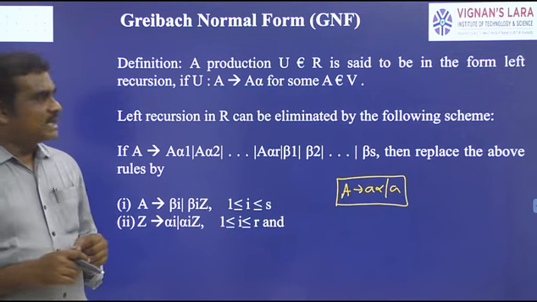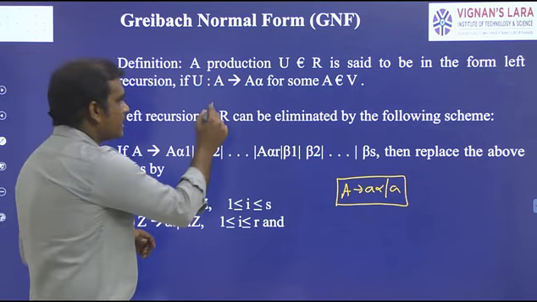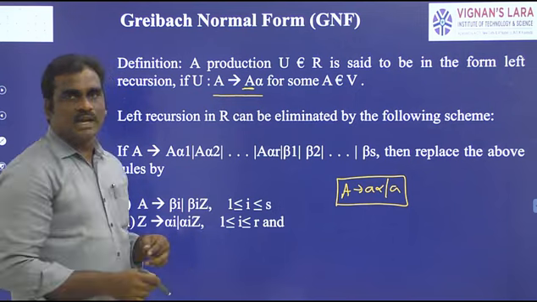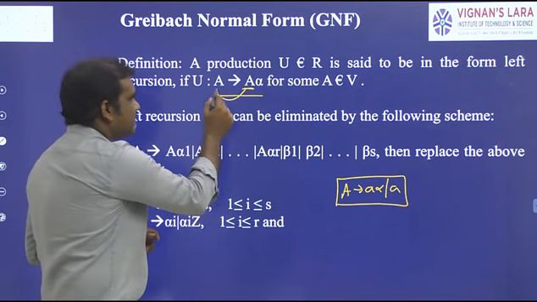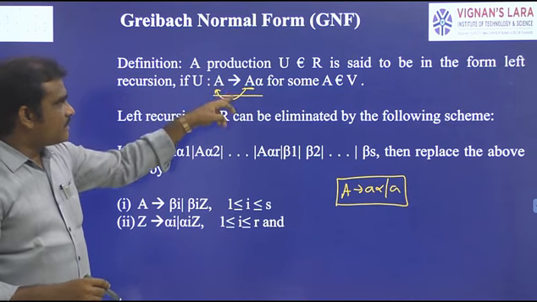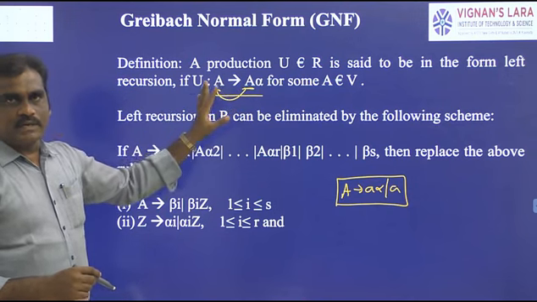All of you know that left recursion means A → Aα. That means the first symbol on the production's right-hand side is the same as the left-hand side symbol, that is A. This type of production we call left recursion.